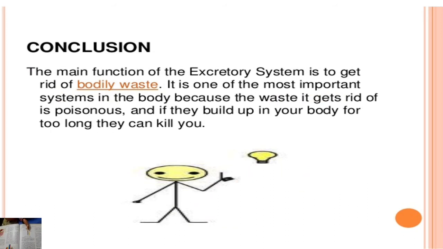Conclusion. In the last, the main function of the excretory system is to get rid of bodily waste. It is one of the most important systems in the body because the waste it gets rid of is poisonous, and if it builds up in your body for too long, it can kill you. The excretory system is the main part of our body and a necessary part of our body.